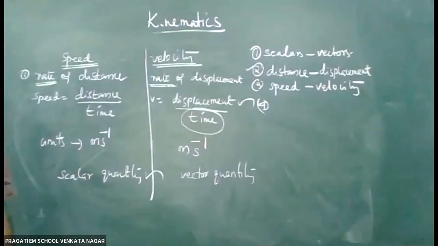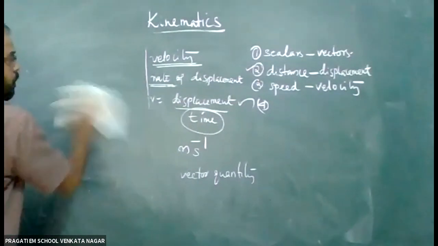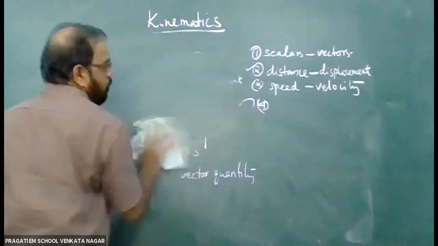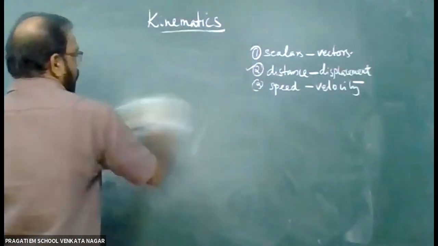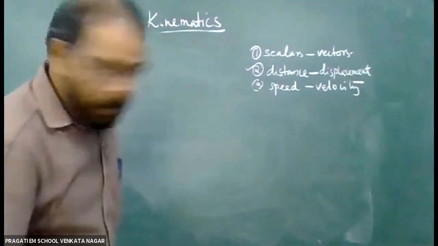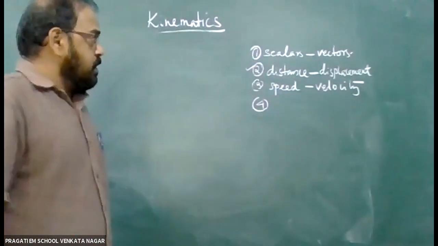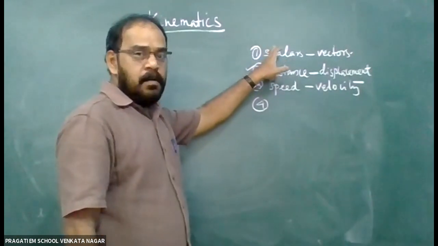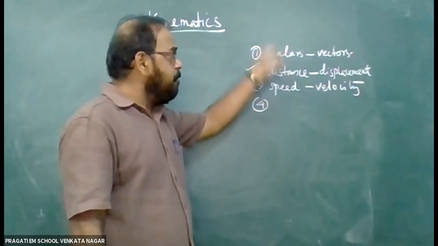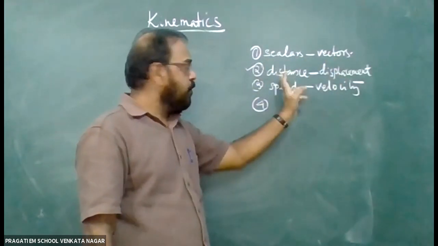Displacement by time is velocity, that is speed and velocity. The next definition comes: first, scalars. Once more, what is a scalar quantity? Quantities which have only magnitude but not direction. Vector quantities are quantities which have both magnitude and direction.